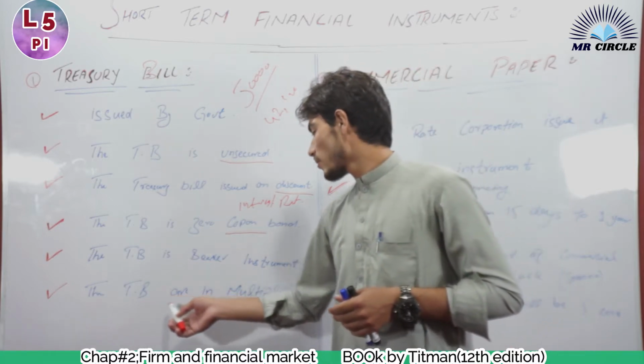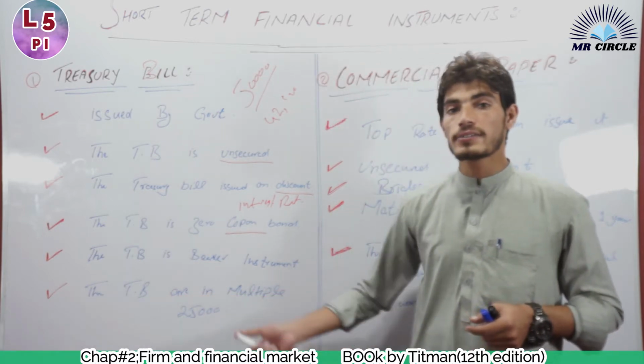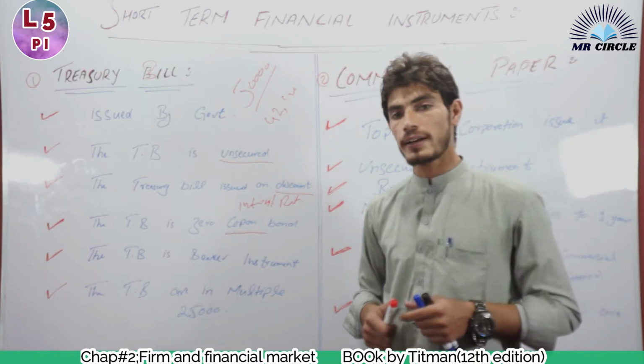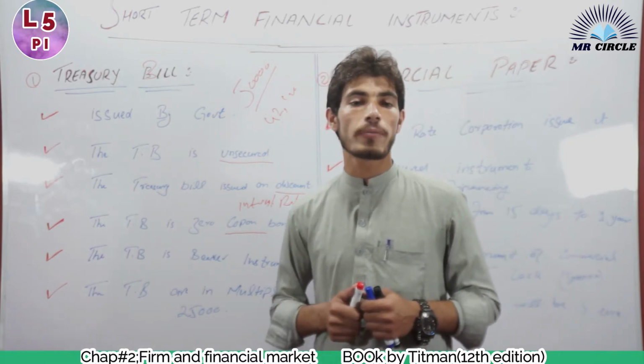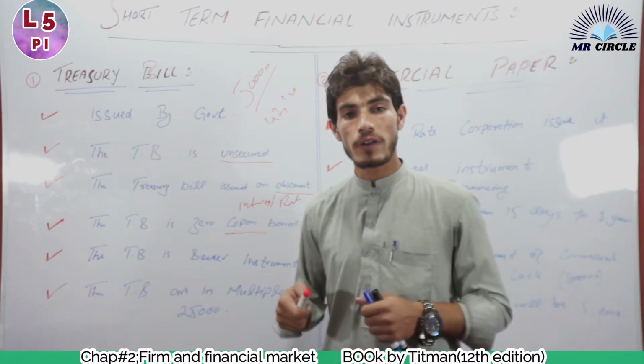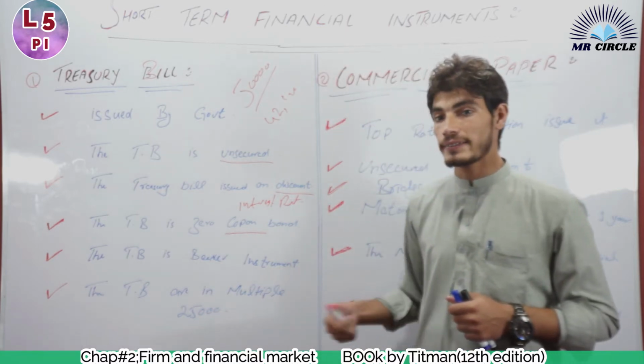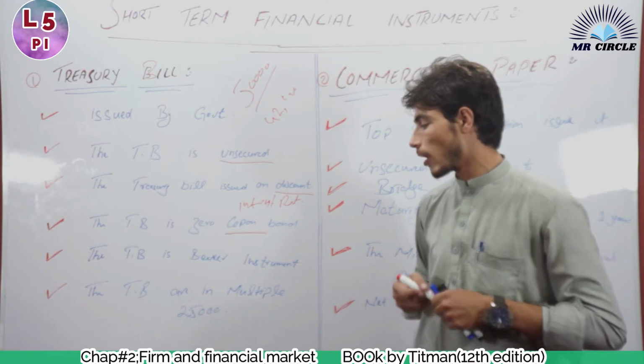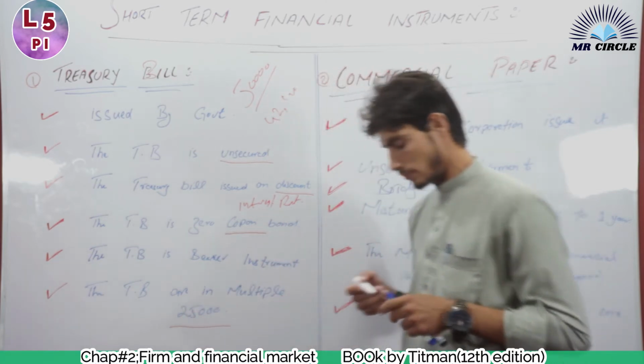Treasury bonds come in multiples of 25,000. It means that the minimum amount of a treasury bond will be 25,000, not less than this. More than 25,000 is possible, but not less. It is the minimum amount of a treasury bond.